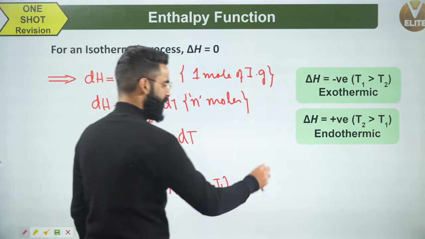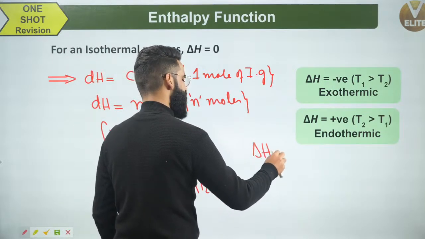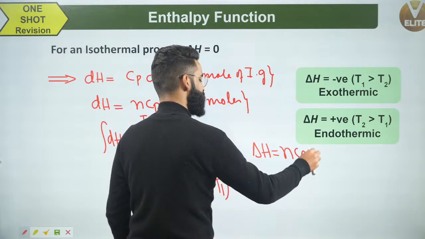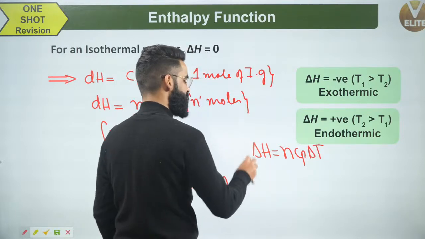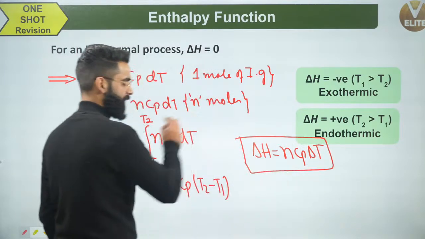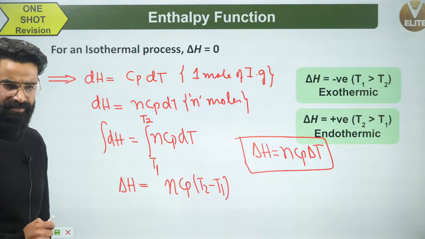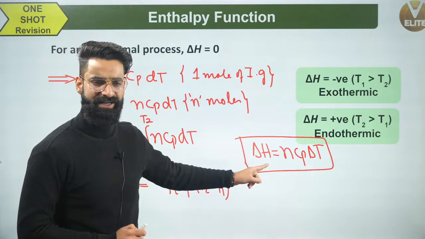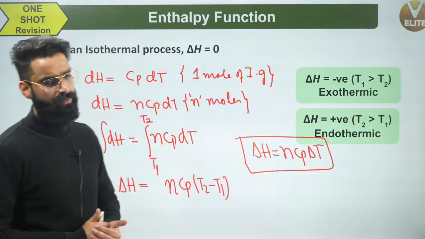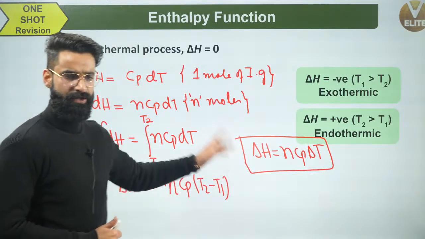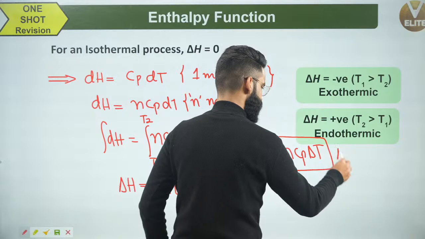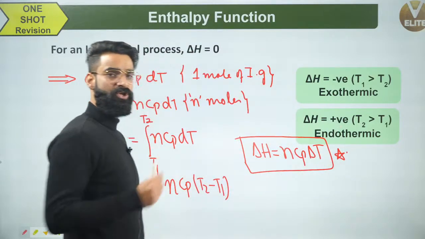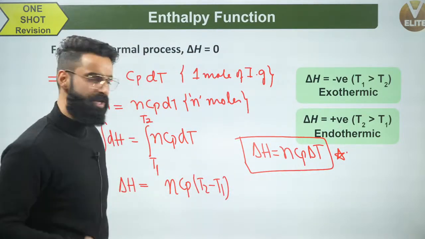So you got one more important result. Delta H is n Cp delta T for n moles of ideal gas whose temperature changes from T1 to T2. This is the value of the change in enthalpy for n moles of ideal gas whose temperature changes from T1 to T2. I want you to take a note of it. This is very, very important. And in the last session on internal energy, I gave you a similar equation like this.